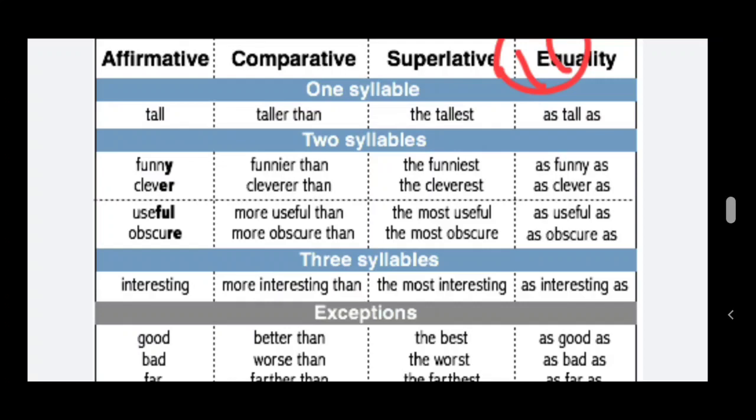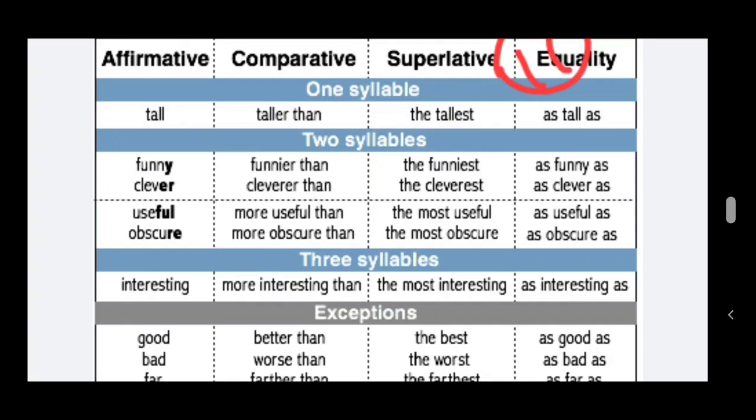See here, if the adjective has one syllable, then we have to add er, est. If the adjective has two syllables and ends with y, then in the comparative degree it should be added with ier, and in the superlative degree it should be added with iest.